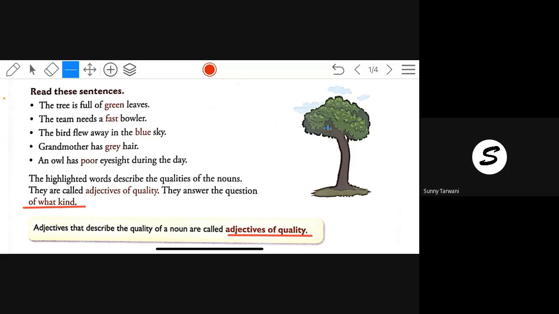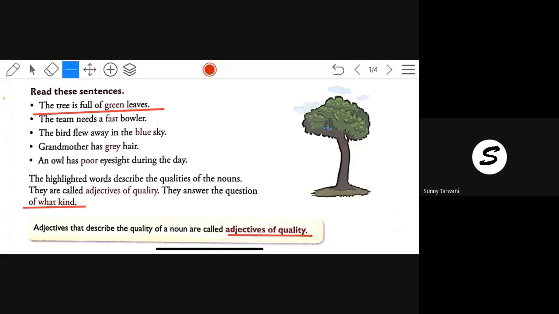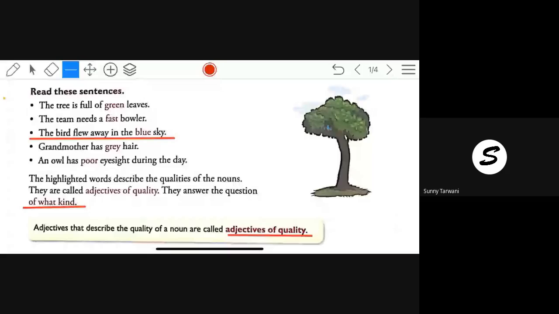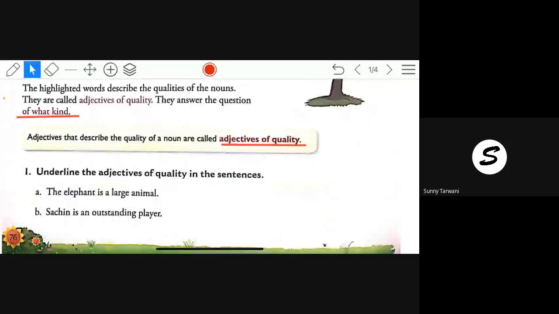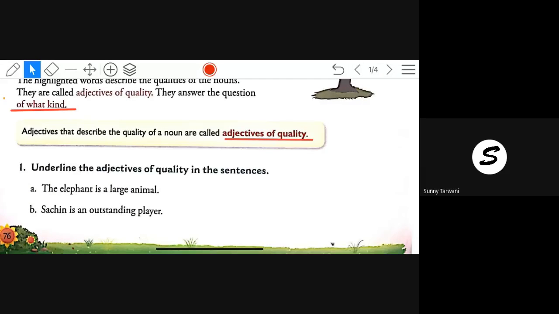See, the first example they have given. The tree is full of green leaves. What kind of leaves? Green leaves. That question you have to ask. The team needs a fast bowler. What kind of bowler does the team need? Fast bowler. The bird flew away in the blue sky. What kind of sky? Blue sky. So when you ask the question what kind, you will get the answer for adjective of quality. And I have already explained it while showing the slides. So we'll underline the adjectives of quality in exercise 1.